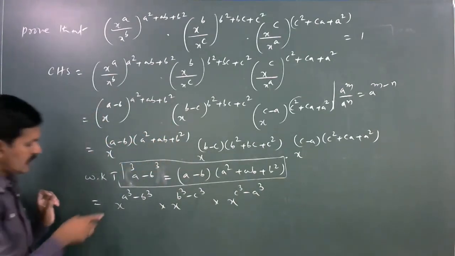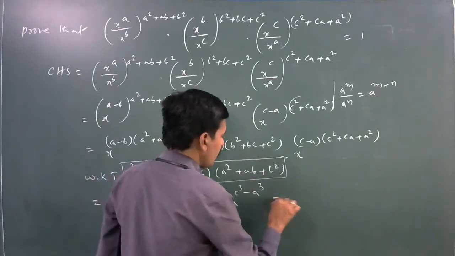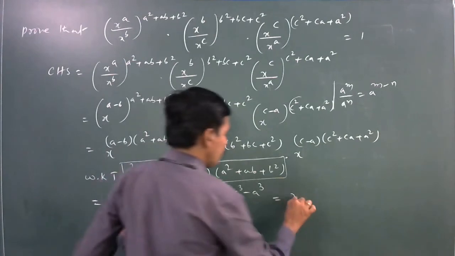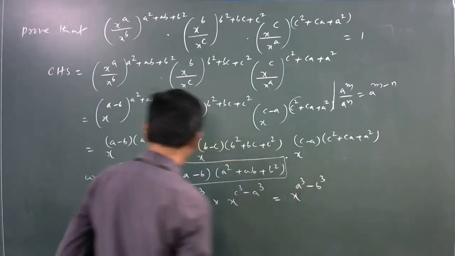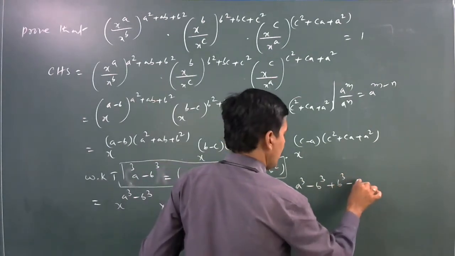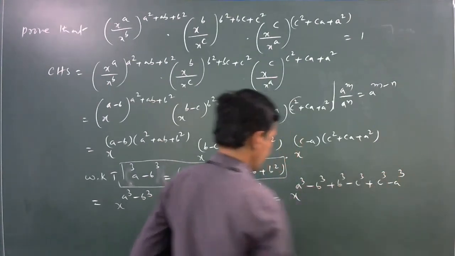Next, we observe that the bases are the same, so the powers should be added. Here x to the power of a³ minus b³ plus b³ minus c³ plus c³ minus a³.